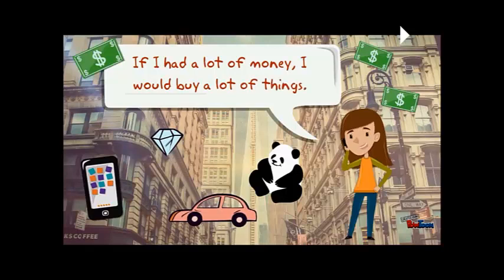For example, this girl doesn't have enough money. So now she is imagining things. She says, if I had a lot of money, I would buy a lot of things. This means that she doesn't have a lot of money, so she can't buy a lot of things. She's imagining things.